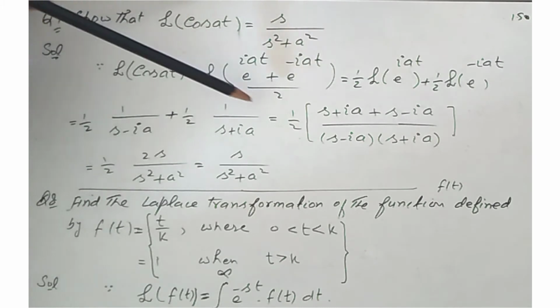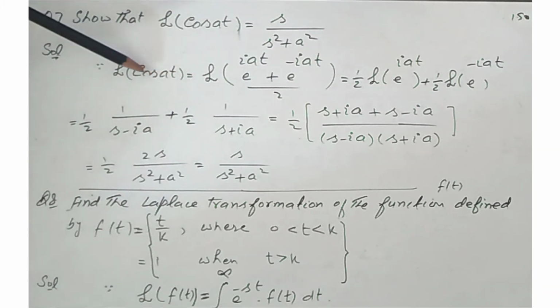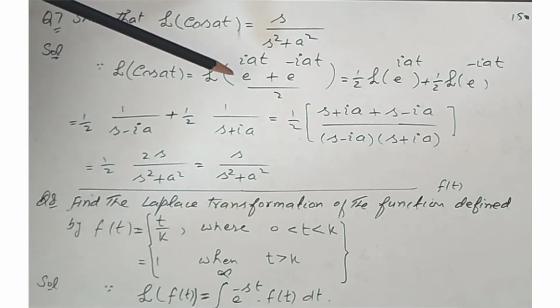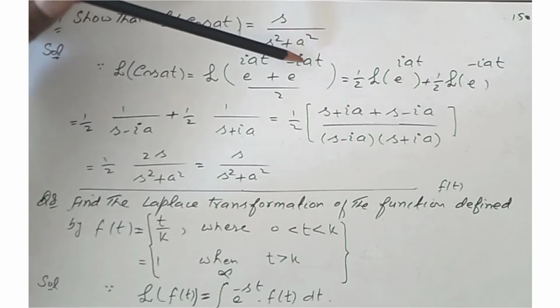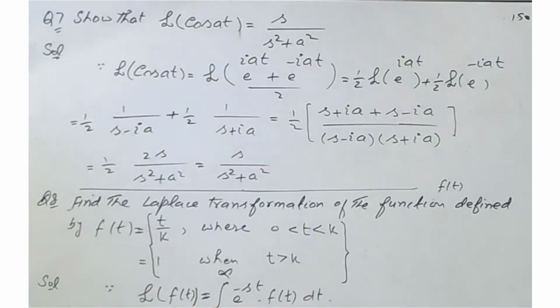This is the formula of the cos at. Again we separate the two terms, taking the Laplace of e^(iat) plus Laplace of e^(-iat) in this way. So we can write again using the formula: 1 by 2 times 1 over s minus ia, plus 1 by 2 times 1 over s plus ia, and after simplification this becomes s over s square plus a square, and this completes the proof of Laplace of cos at is equal to s over s square plus a square.